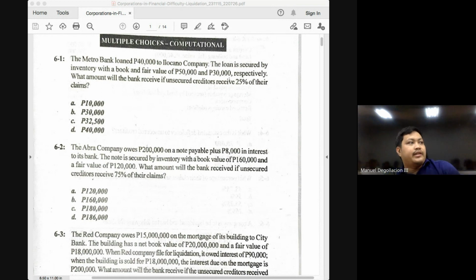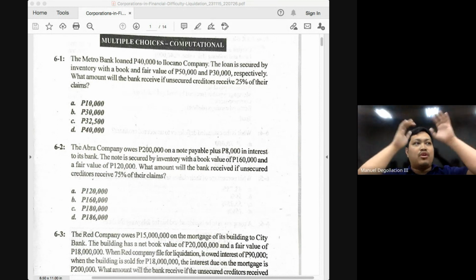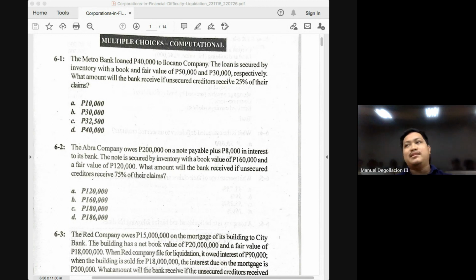Okay, so the topic for tonight's class would be corporate liquidation, and as the name suggests, this would involve the liquidation of a corporation. So the scenario here is very simple, class. You have a corporation that has more liabilities than assets, and thus it has decided to liquidate and to end its existence.